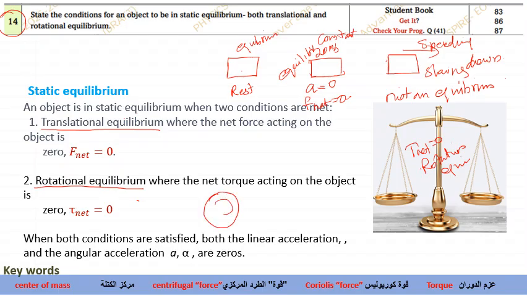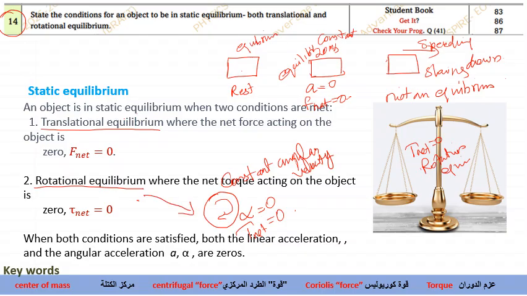If the wheel is rotating with a constant angular velocity, constant motion, see, constant angular velocity means alpha will become 0. As a result, net torque will become 0. So I would clearly say that if net torque is 0, it is a rotational equilibrium.